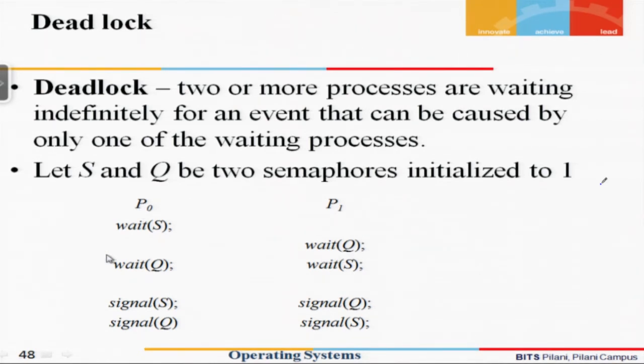This is a scenario where one process is holding a resource and waiting for some other resource which is held by another process.